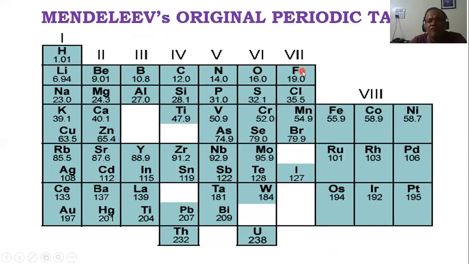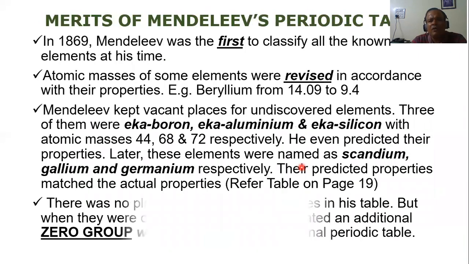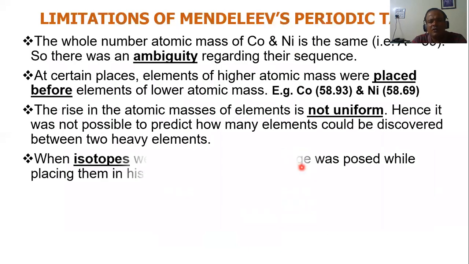Can you see fluorine, chlorine, bromine, iodine, and here is manganese in the same group number 7. Manganese is a metal. How can manganese be put in the group of halogens? That was totally wrong on his part. So this is one more limitation or demerit of Mendeleev's periodic table. I hope this is all clear.